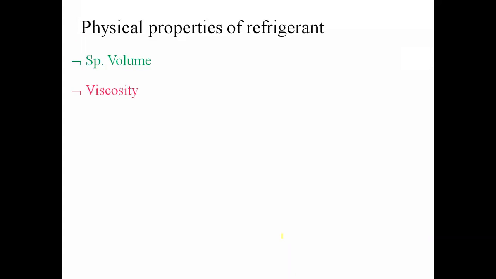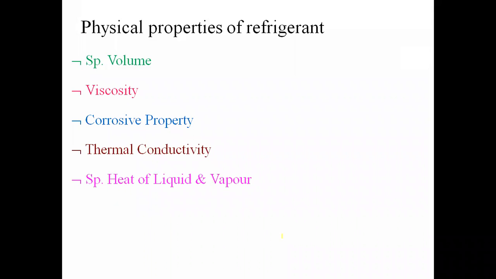The second one is the viscosity of the refrigerant. Next is the corrosive property of the refrigerant. After that, the thermal conductivity of the refrigerant. Then the specific heat of the liquid and vapor. Next property is odor, and the last physical property is the leak tendency. One by one, we'll see all these physical properties of the refrigerant.